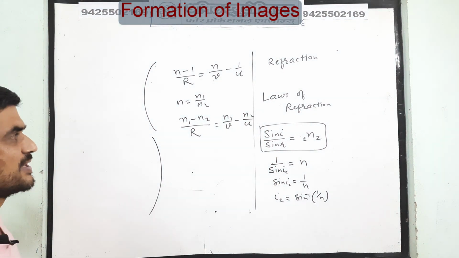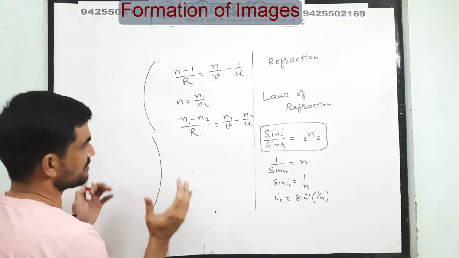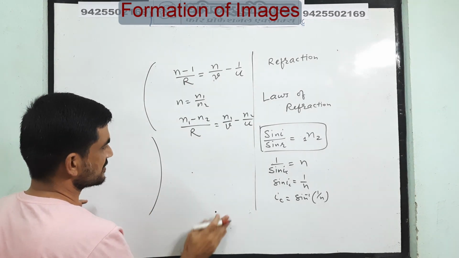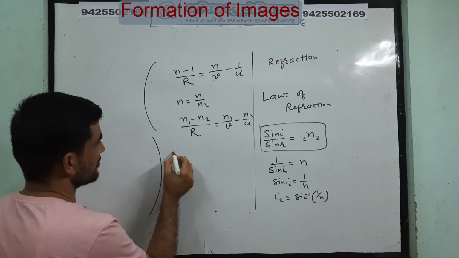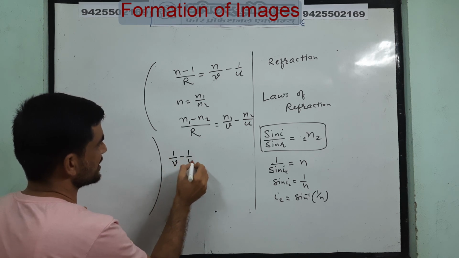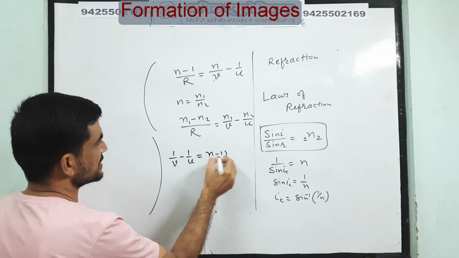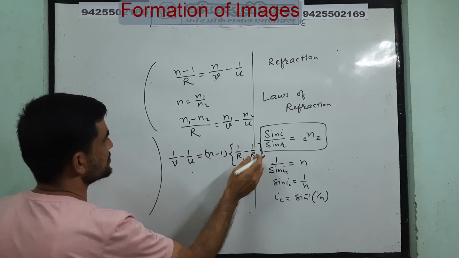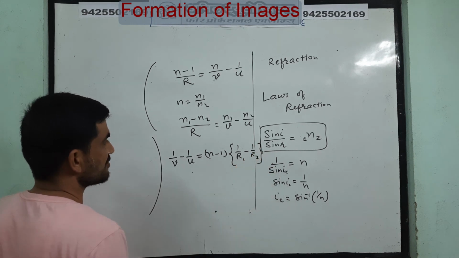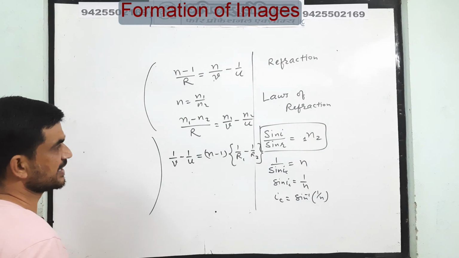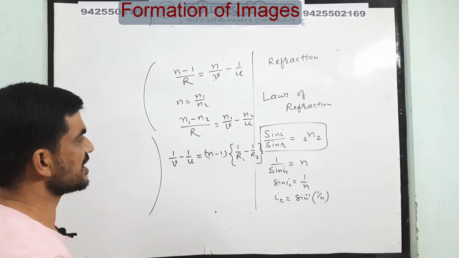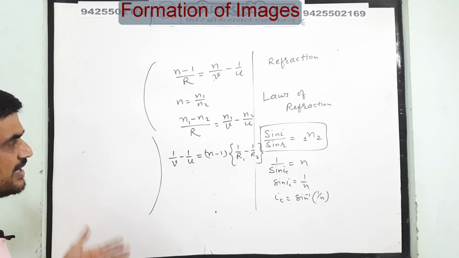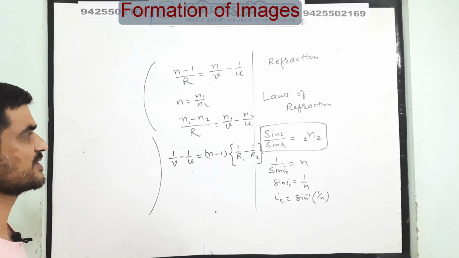Clear? After that we got the basic concept of lens and the lens maker's formula, which we obtained: 1 by v minus 1 by u is equal to (n minus 1) times (1 upon r1 minus 1 upon r2). We also saw that when the lens is immersed in a particular liquid, how its focal length is changed. Now we will study the formation of images through the lens and then the lens formula, and then this topic will be completed.